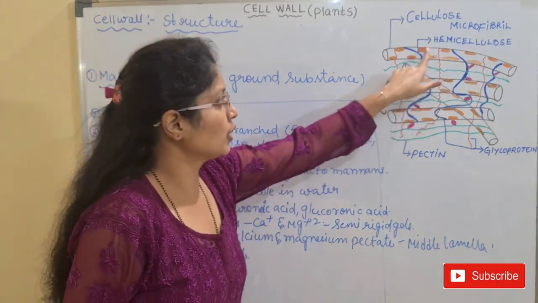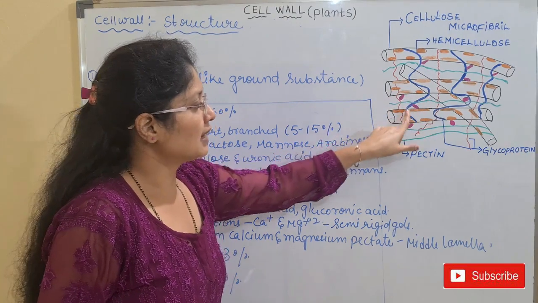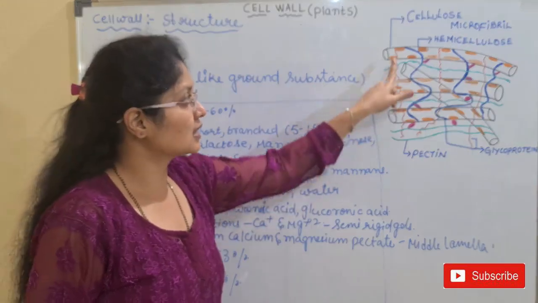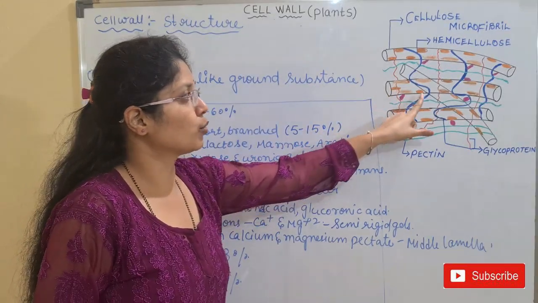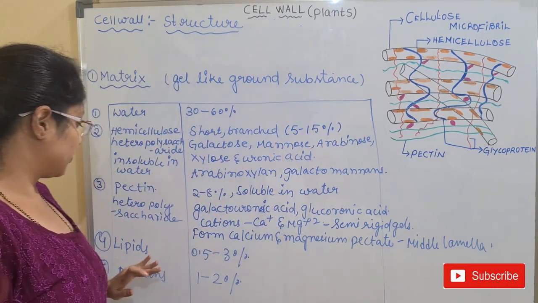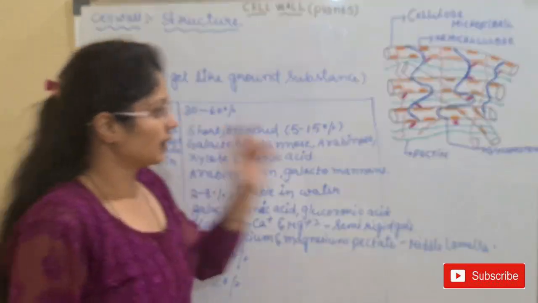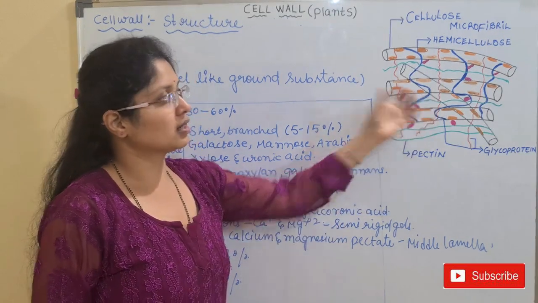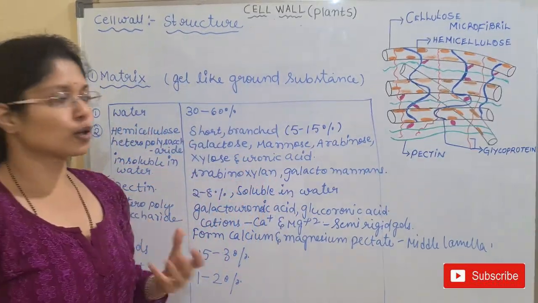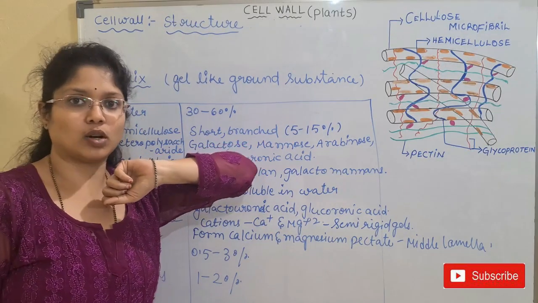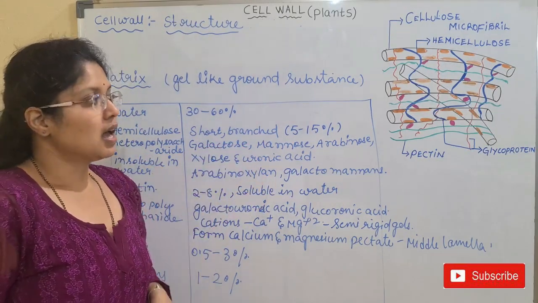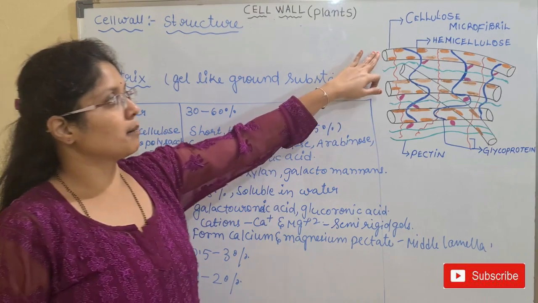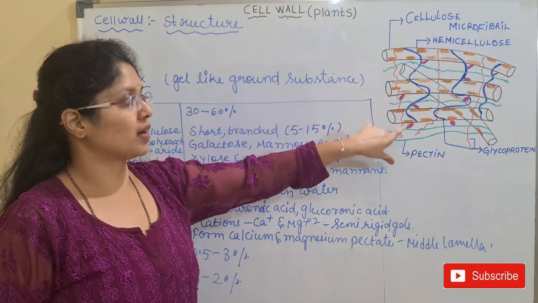These are protein molecules. These blue colored helical chains are proteins, as well as the red colored ones, both are protein chains. And next we have the lipids and pectin. These green colored ones are the pectin, and we also have certain lipid molecules which are attaching with the cell wall. Okay, matrix region. And next we have the second component, that is the microfibrils.